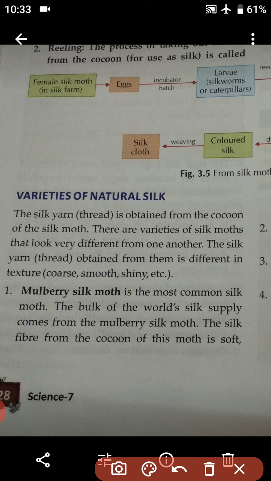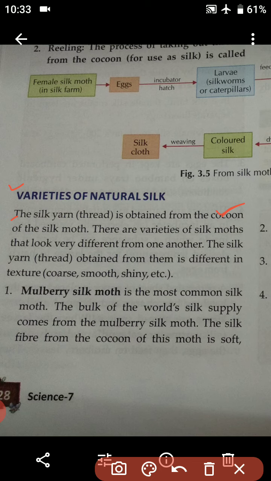So students, today we are going to start with a new topic, that is varieties of natural silk. There are different varieties of natural silk. Today we are going to understand each of them one by one. Okay students? So, the silk yarn or the thread is obtained from the cocoon of the silk moth. After going through the chapter, we come to know that the silk thread is obtained from the cocoon of the silk moth. There are varieties of silk moth that look very different from one another.